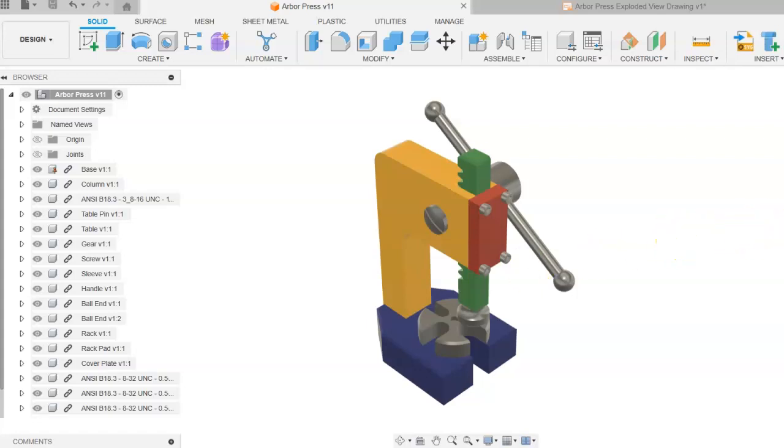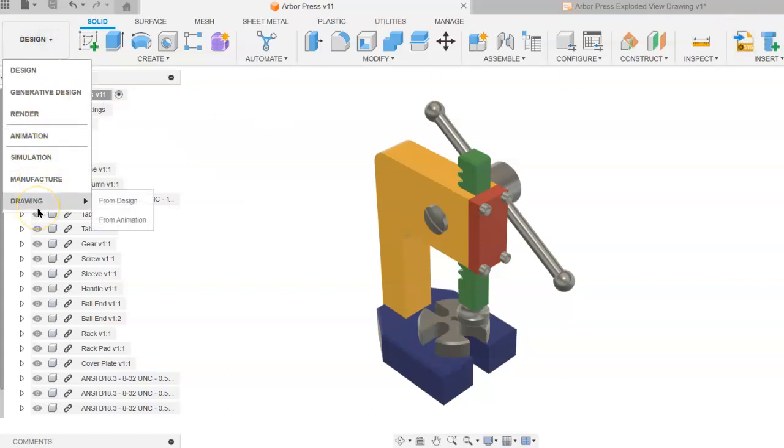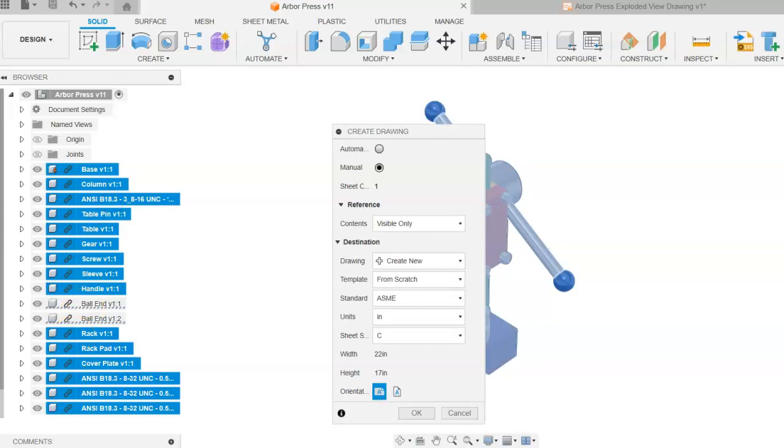In order to create a drawing of the full assembly, you will use the assembly design file, and then you will go to the design workspace and change this to drawing. And we're going to create a drawing from the assembly design file. So we'll select from design. For the reference, we will select full assembly.